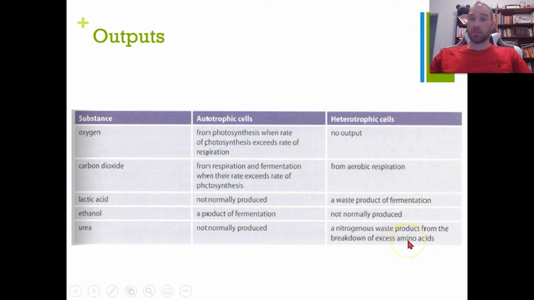It's from the breakdown of extra amino acids that you take in. So if you eat too much protein, you break down those proteins into amino acids, you break down those amino acids into nitrogenous waste products like urea, and then you need to get rid of that out of your cells. So let's do our check.